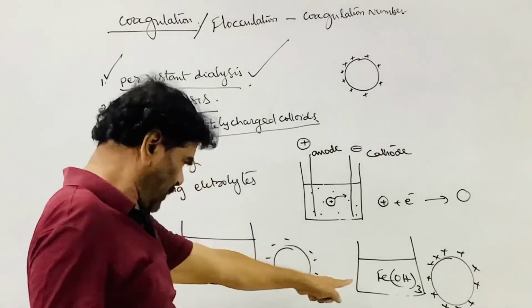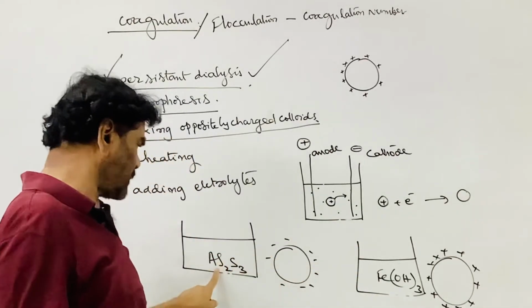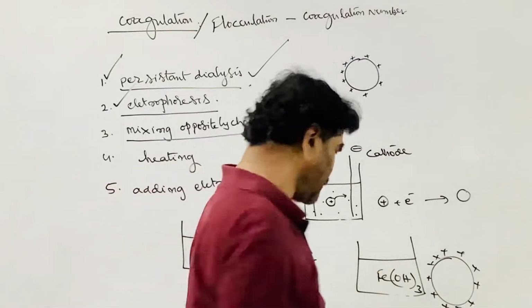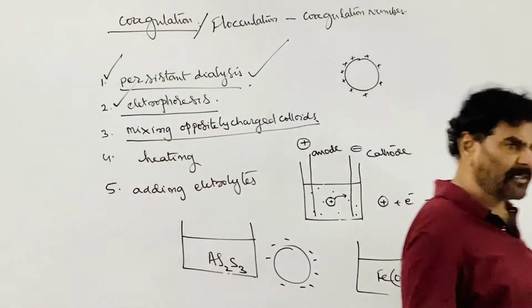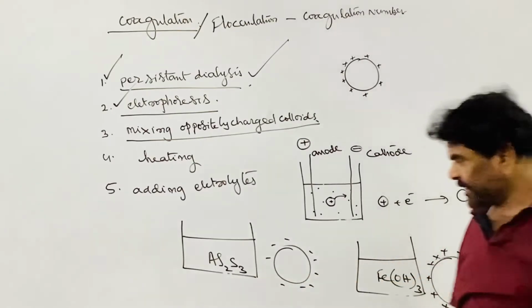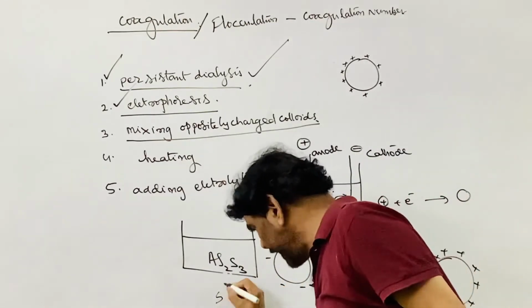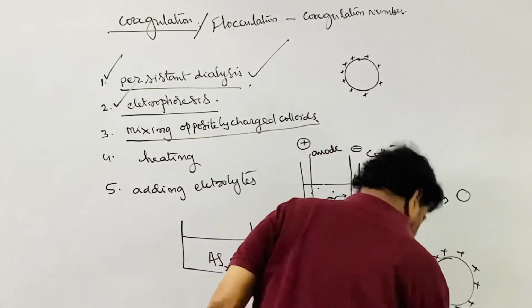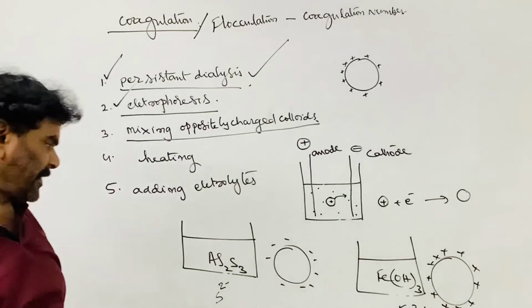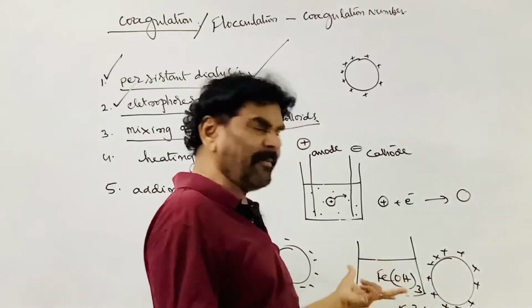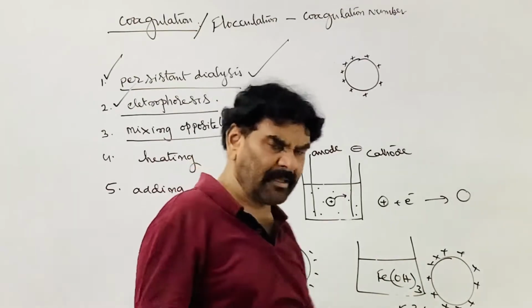So these are colloidal solutions, but the charge on the colloidal particles is exactly opposite. This ferric hydroxide is a positively charged colloid, and this is the negatively charged colloid due to the selective adsorption of sulfide ions, here ferric ions are selectively adsorbed on the surface. So due to this charge, they are stable.